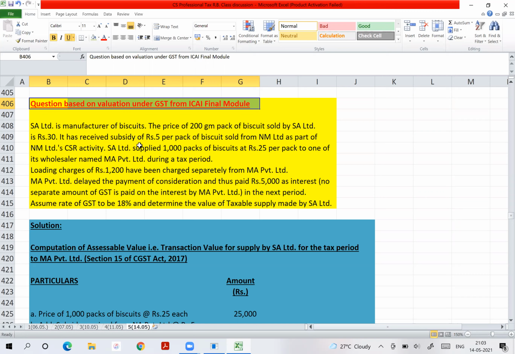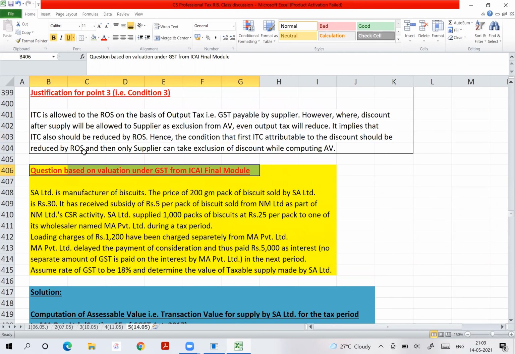It has received a subsidy of 5 per pack of biscuits sold from NM Limited as a part of NM Limited's CSR activity. SA Limited supplied 1,000 packs of biscuits at 25 per pack to one of its wholesalers named MA Private Limited during a tax period.